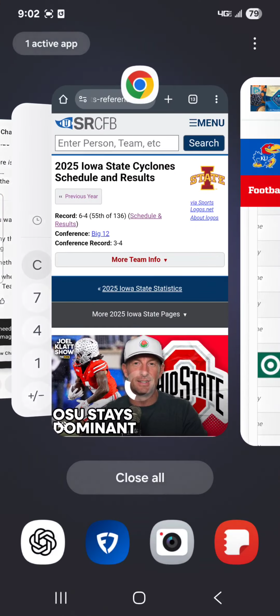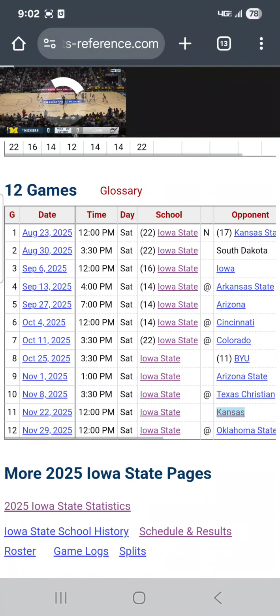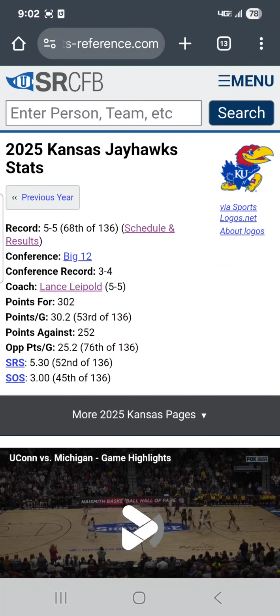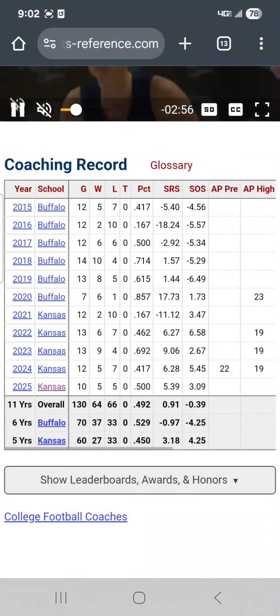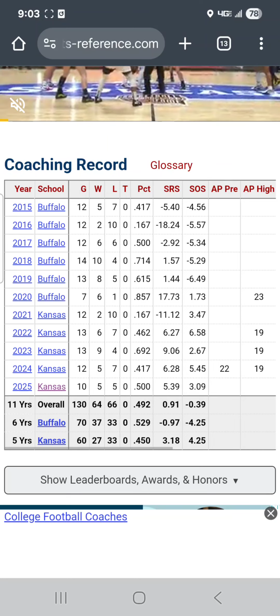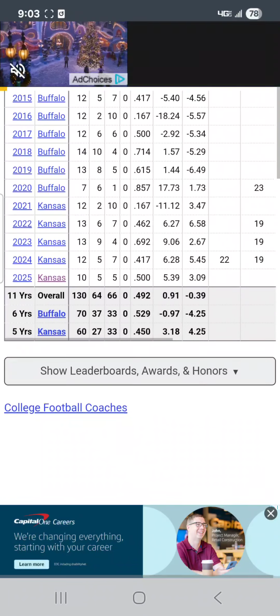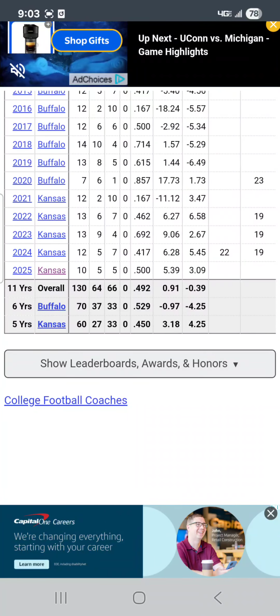All right, let's get into it. Let's take a look at what Kansas has done this year. Led by Lance Leipold, pretty decent coach, right? 64-66 overall. He is 27-33 at Kansas. And in bowl games, he's got a better win record than loss. He's 3-2. He won the Guarantee Rate Bowl back in 2023. They weren't bowl eligible last year.